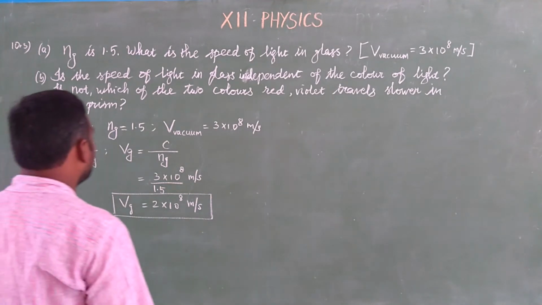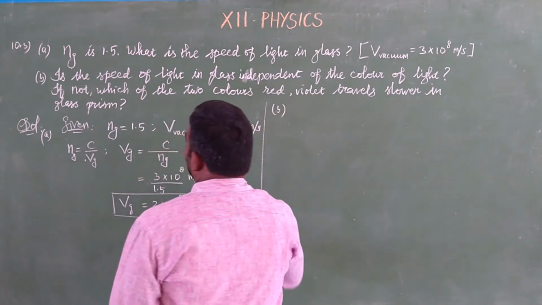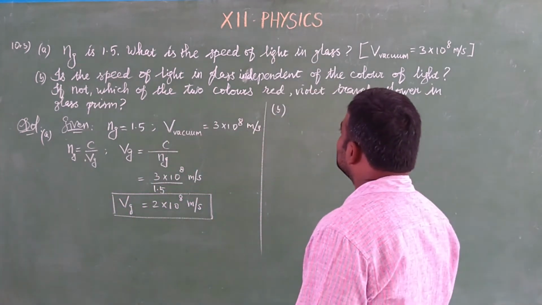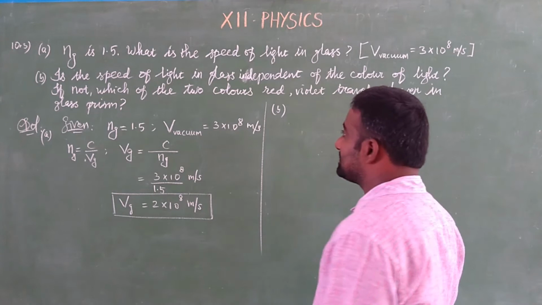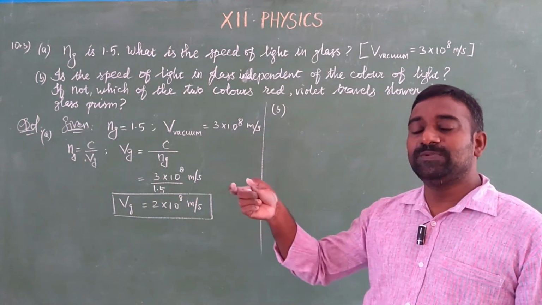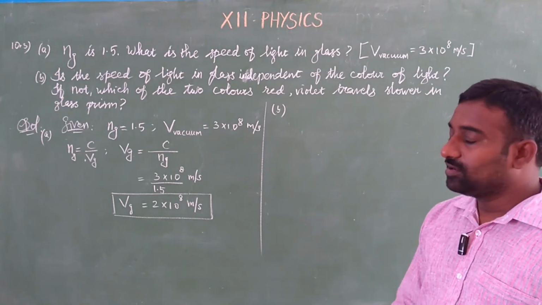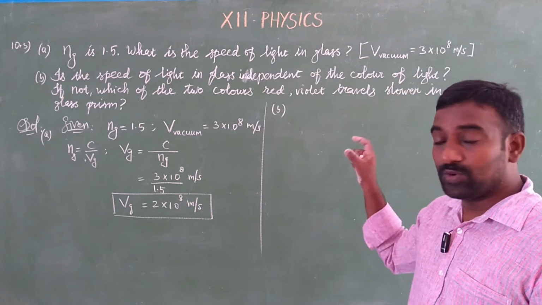So this is for A, and for B, listen. Is the speed of light in glass independent of the color of light? That is, does the speed in glass change depending on the light color? No, it is not independent, it always depends.